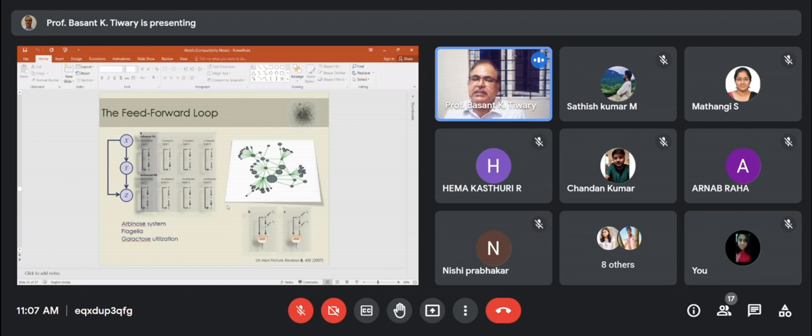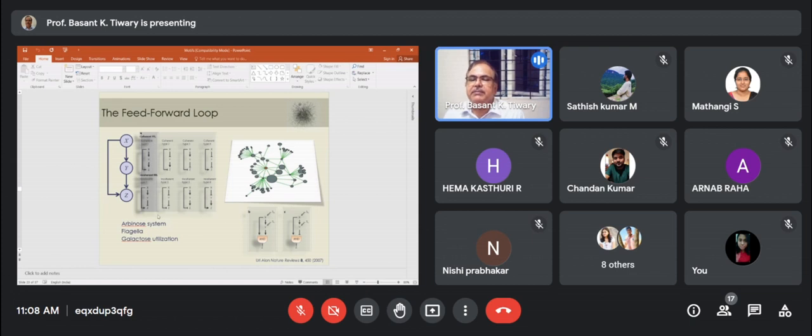Now there are different kinds of feed-forward loop. For example, you have the arabinose system, flagella, galactose utilization. Everywhere this kind of feed-forward loop is present, and you can see this is the coherent FFL, and this is the incoherent FFL. In coherent FFL, X is regulating Y, which is regulating Z, and X is also directly regulating Z. This is called coherent FFL.